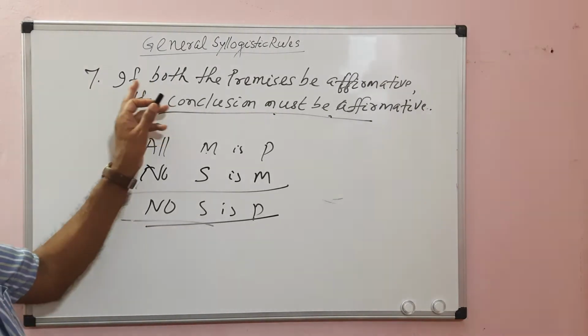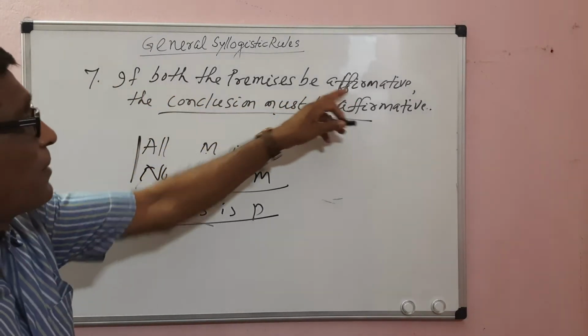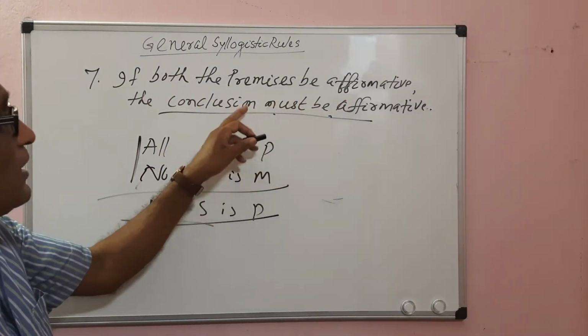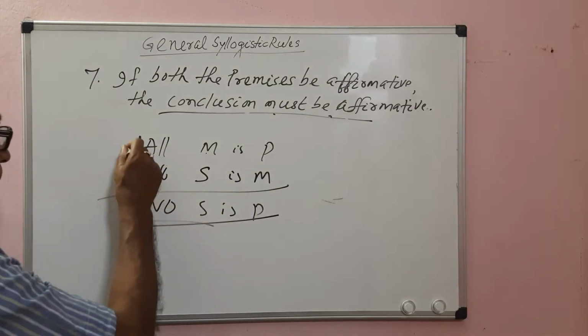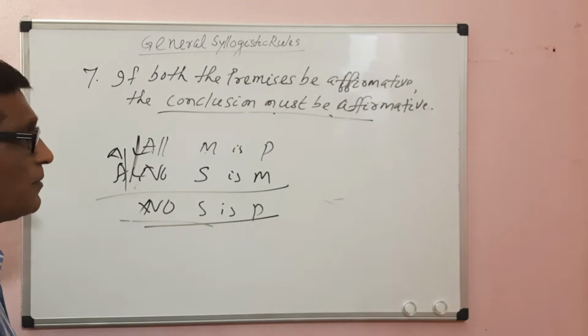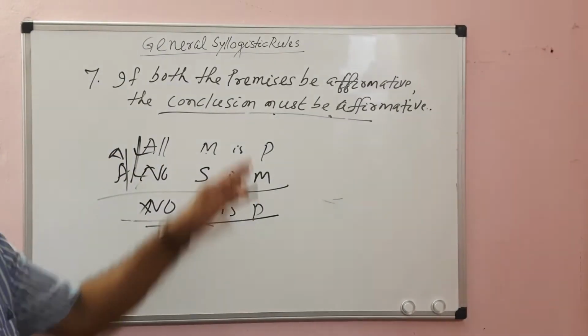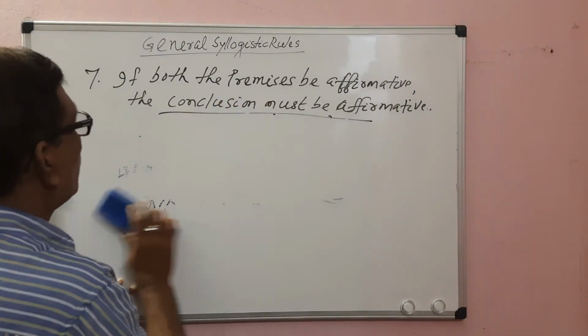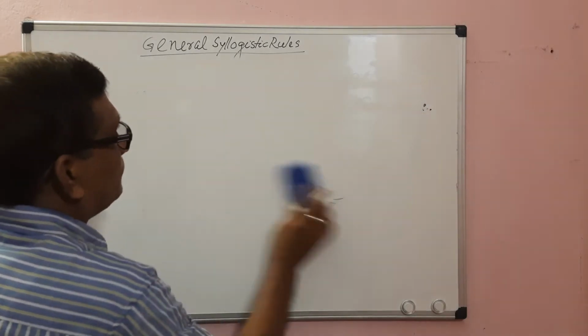But here, rule 7 says if both the premises are affirmative, the conclusion must be affirmative. In order to get an affirmative conclusion, the premises must be affirmative. It must be affirmative, so it should not be negative. In this way, we can also prove this rule. This is all about rule 7.